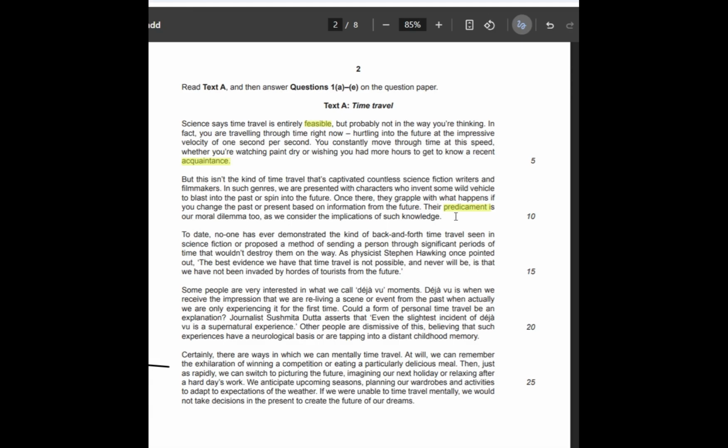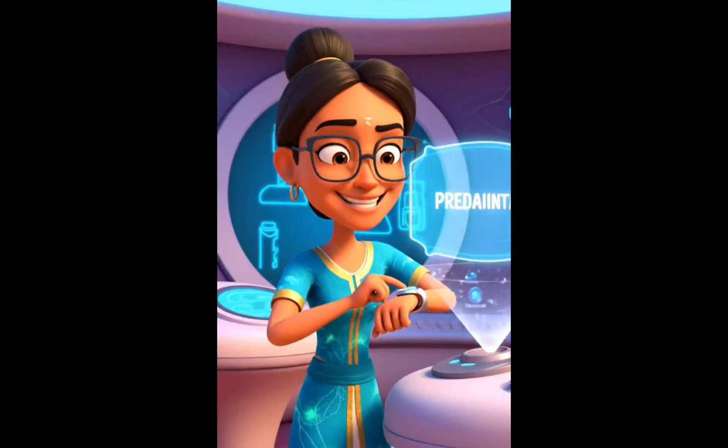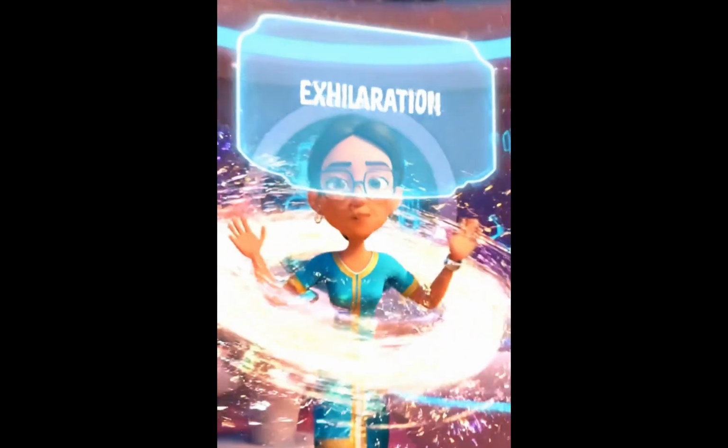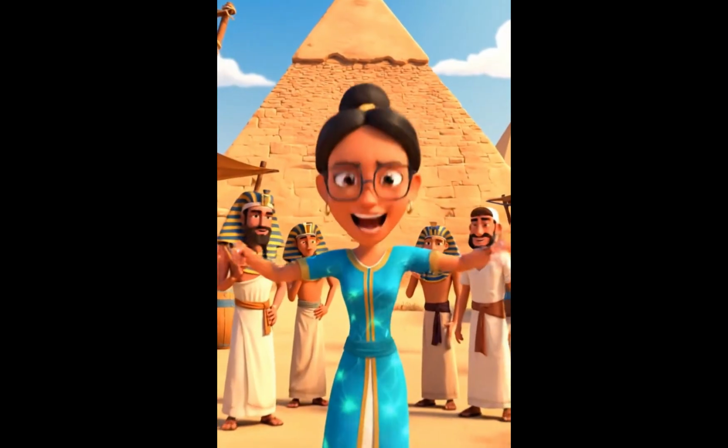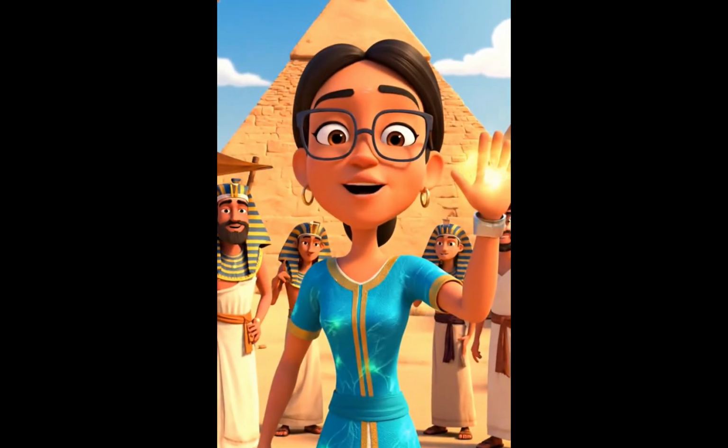Another word which I feel, yes, this one, exhilaration, right? What is it? Exhilaration at will, we can remember the exhilaration of winning a competition. It means when you win a competition, you're extremely happy, right? So exhilaration is another word that could hinder your comprehension there. So now you're good to go. An acquaintance, just someone you know. A predicament, when you're stuck. And this feeling, this is exhilaration.